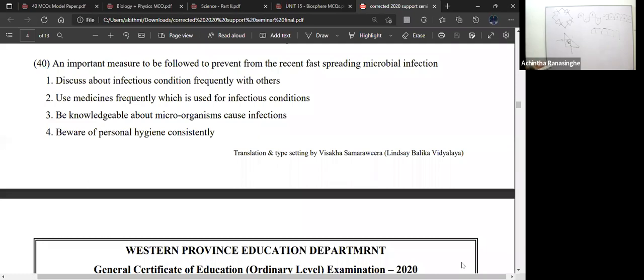Almost all the citizens in Sri Lanka, and all the citizens worldwide, are knowledgeable. But the thing is, they are not implementing it correctly. So implementing or enhancing personal hygiene comes first. When you touch something dirty, make sure to wash your hands. Wear a mask in public. Those are the things that should be prioritized. So in here, what is the answer? Beware of personal hygiene consistently. That is the answer.